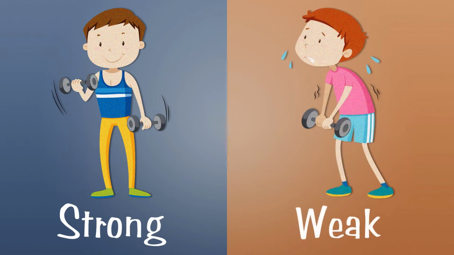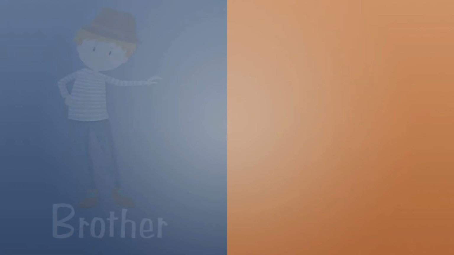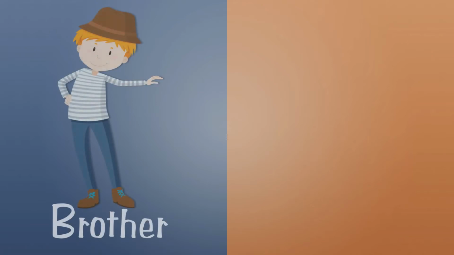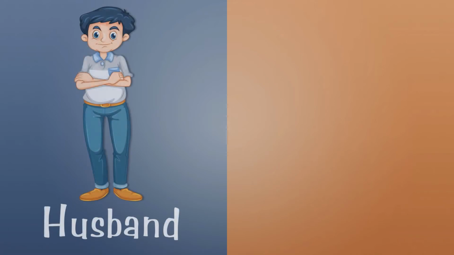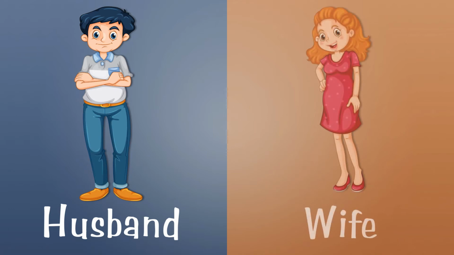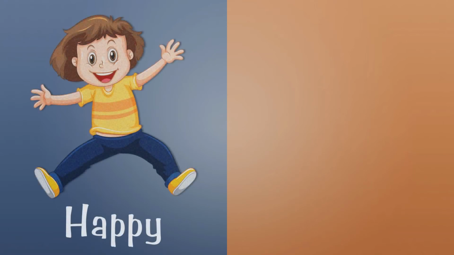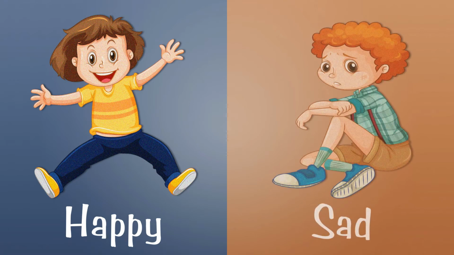Brother. The opposite word of brother is sister. Husband. The opposite word of husband is wife. Happy. The opposite word of happy is sad.